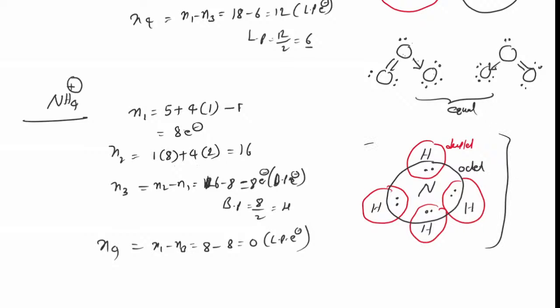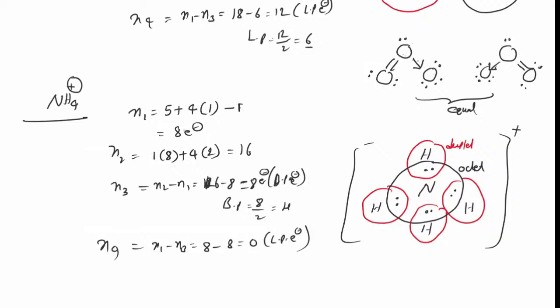Sir, where is the positive charge? Yes, NH4 plus. Actually, one of the bonds is a coordinate covalent bond, but I can't show the coordinate covalent bond here. Okay, this is the way we can represent NH4 plus. I thought everybody understood.